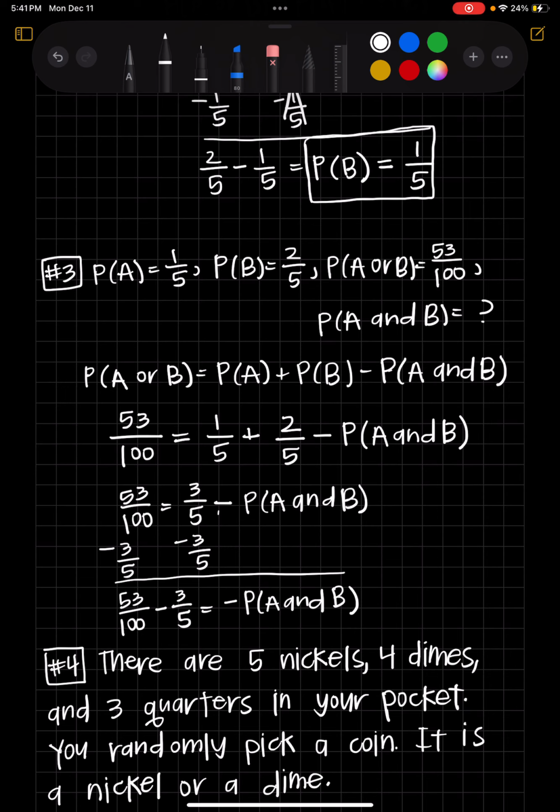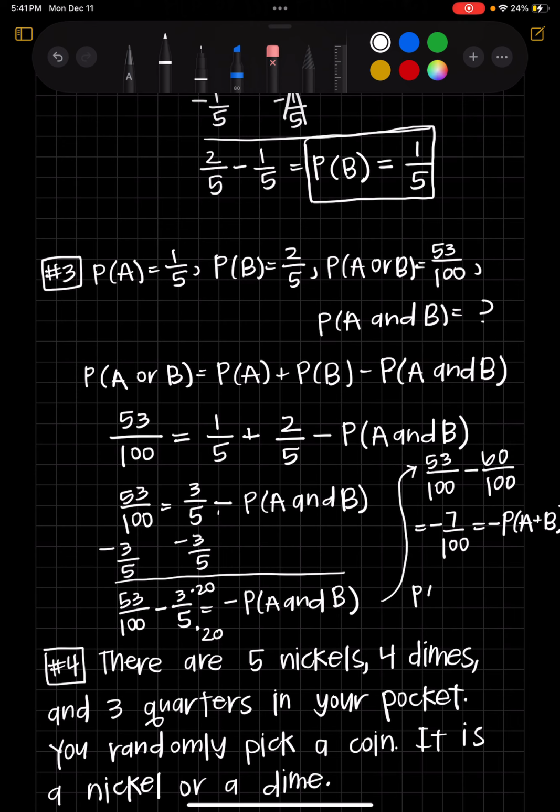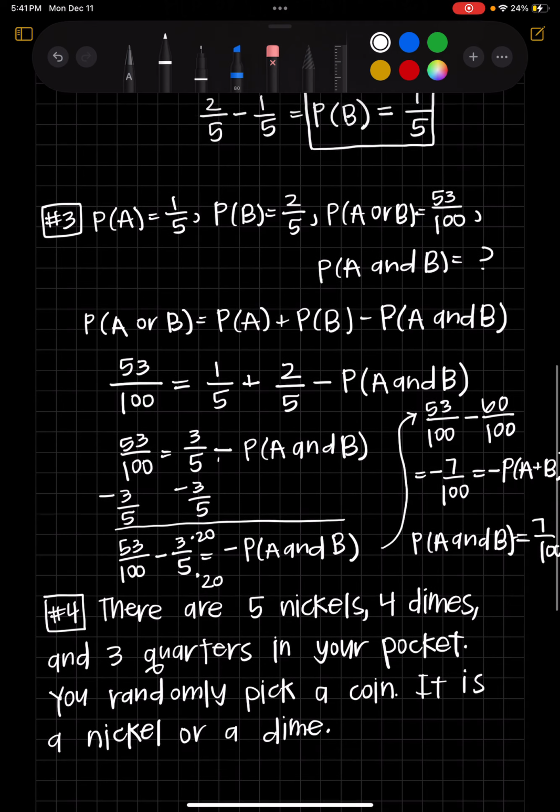So 53/100, I'm going to change the 3/5 to be over 100 by multiplying the top and the bottom by 20. So I would have 53/100 minus 60/100, which gives me negative 7/100. And that's equal to the negative probability of A and B. Because they're both negative, I can take the negatives out, which means that the probability of A and B is just equal to 7/100. All right.